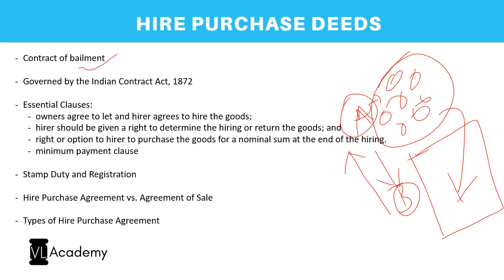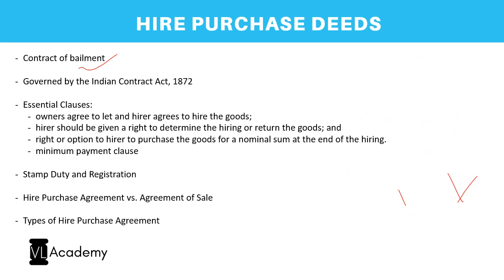And if I want to give a much simpler example for those who have pets at home, when you travel, you give the pet to your neighbor to take care of it. So that is also a contract of bailment, wherein the bailee, if at all it is charged, yes, it becomes a contract of bailment, where the bailee will be taking care of the pet as if it is their own pet. So that is the condition, right?